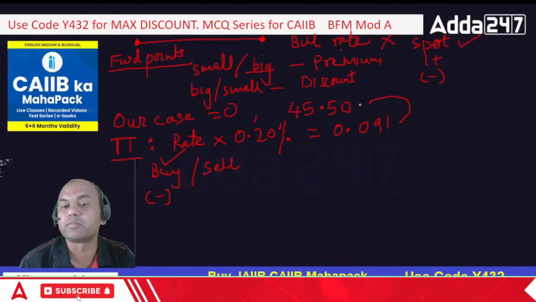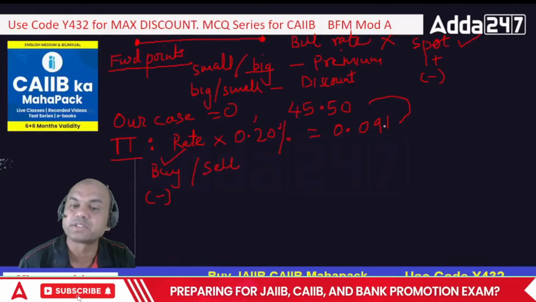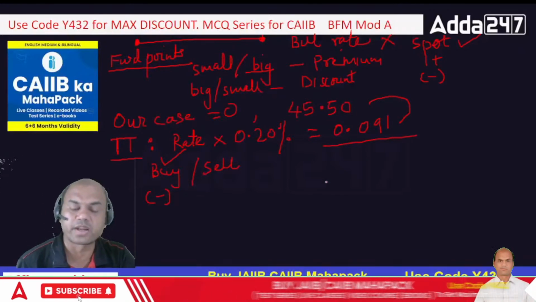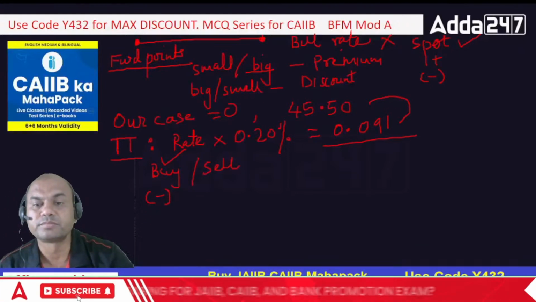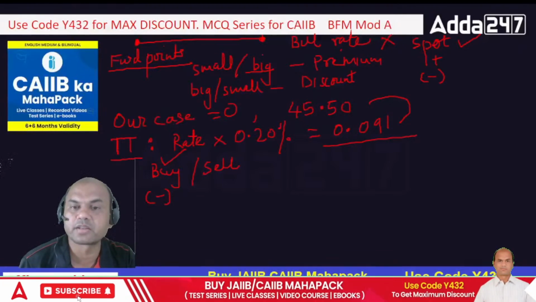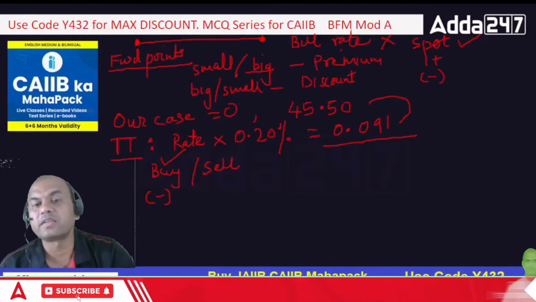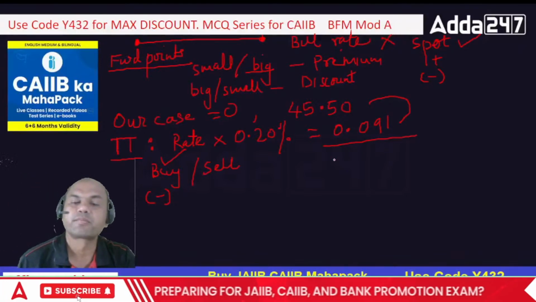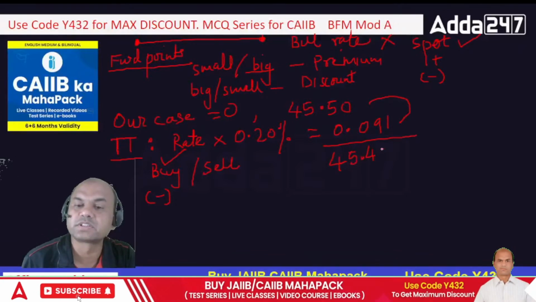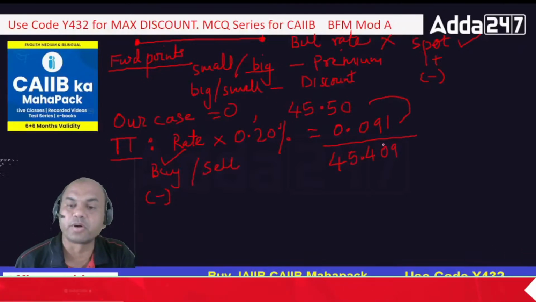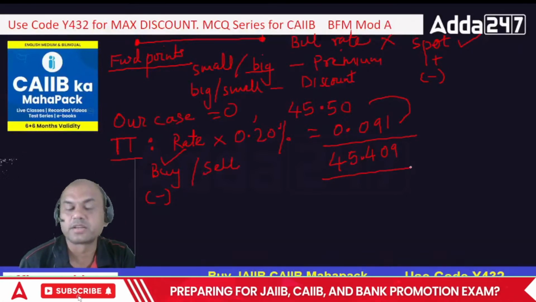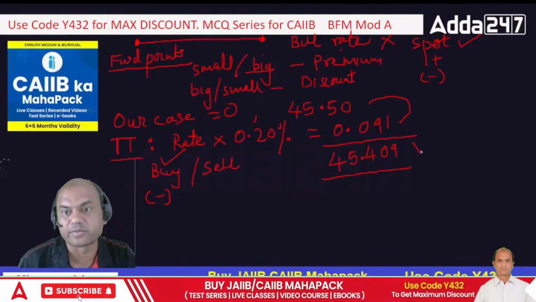So now what will I do? I'll minus this: 45.5 minus 0.091. Now subtract this. So what are you getting now? Do it yourself, everyone. What are you getting? 45.409, right? 45.409 you are getting. So is this the final rate? Yes, this is the final rate.